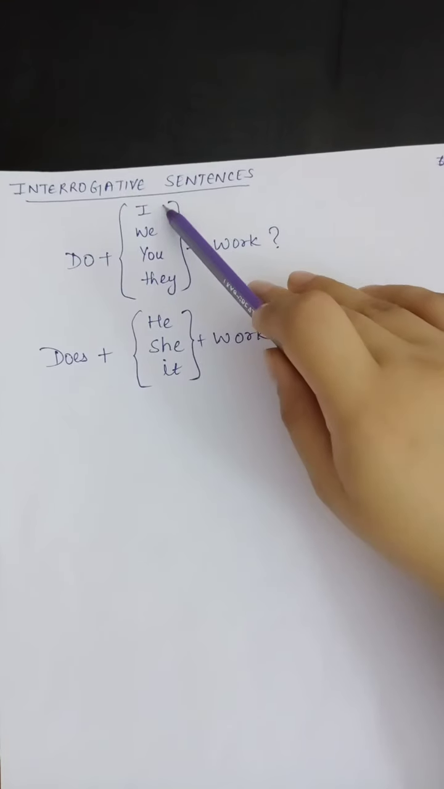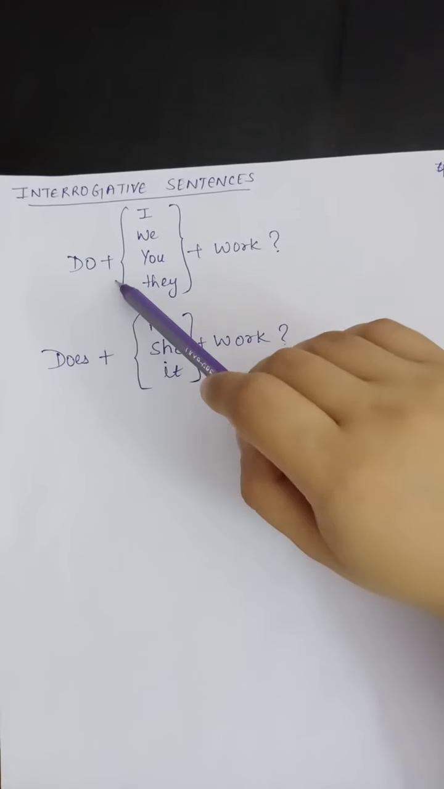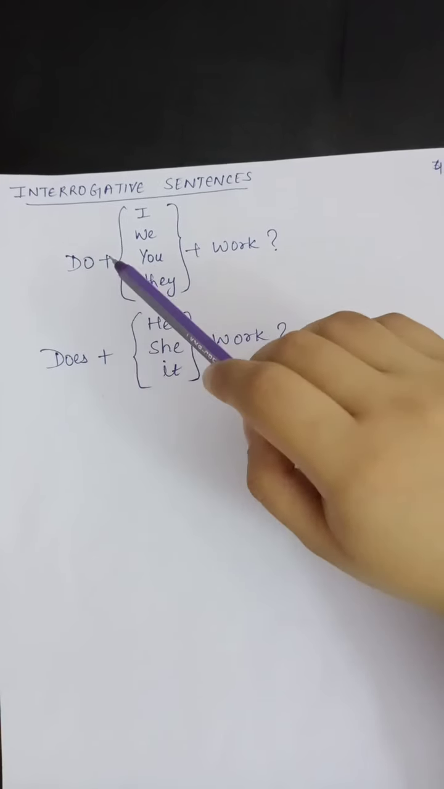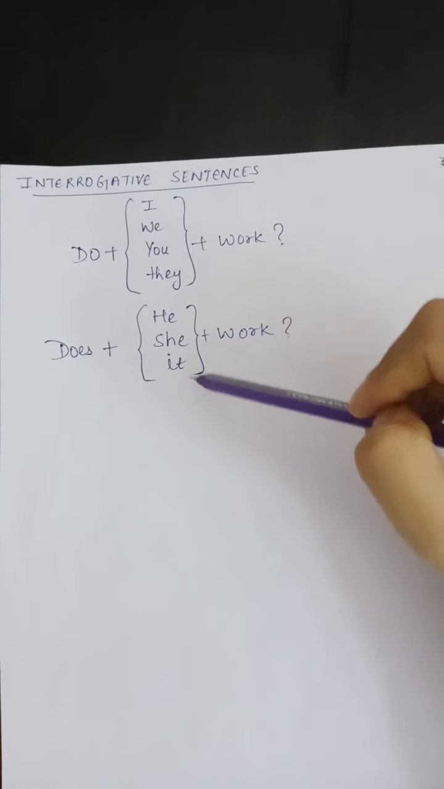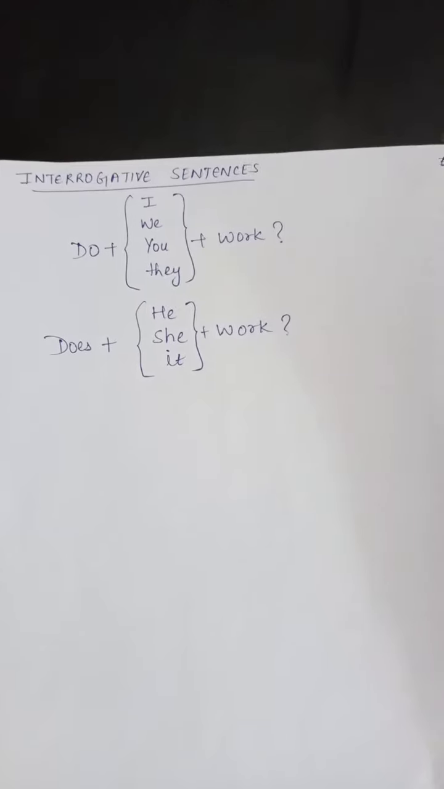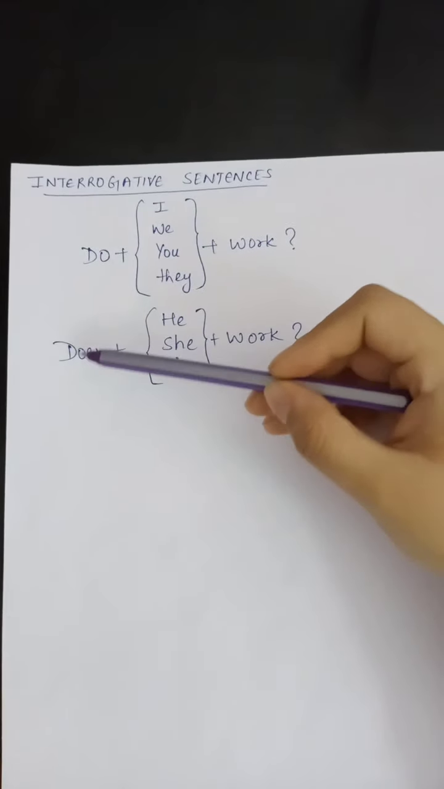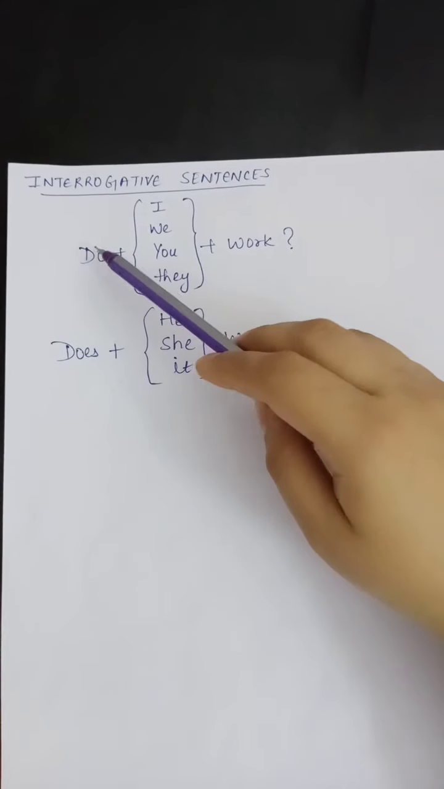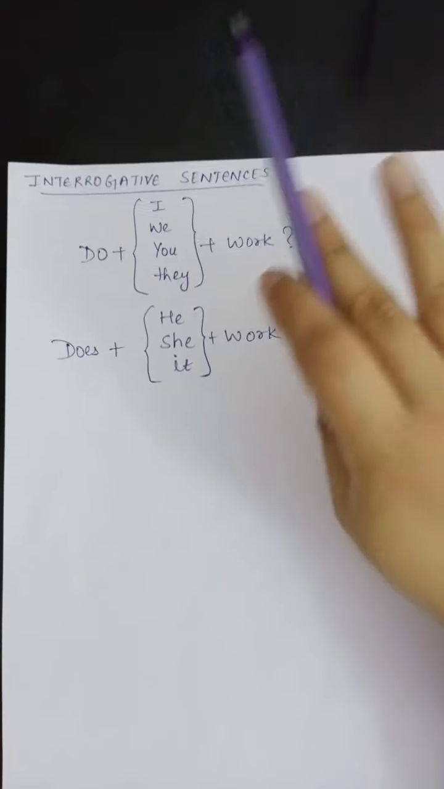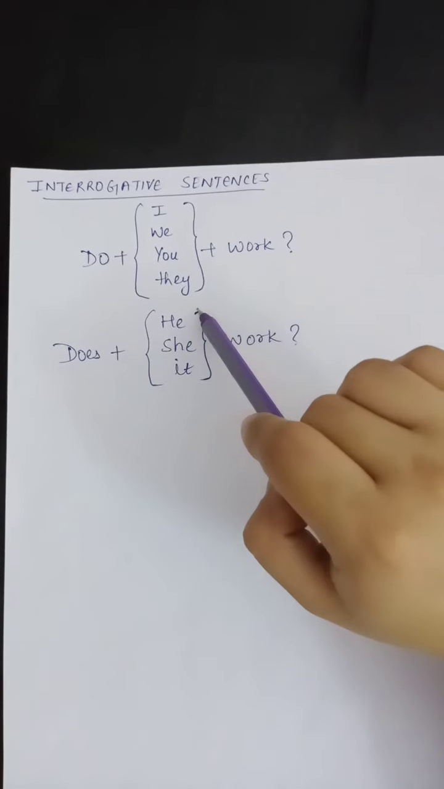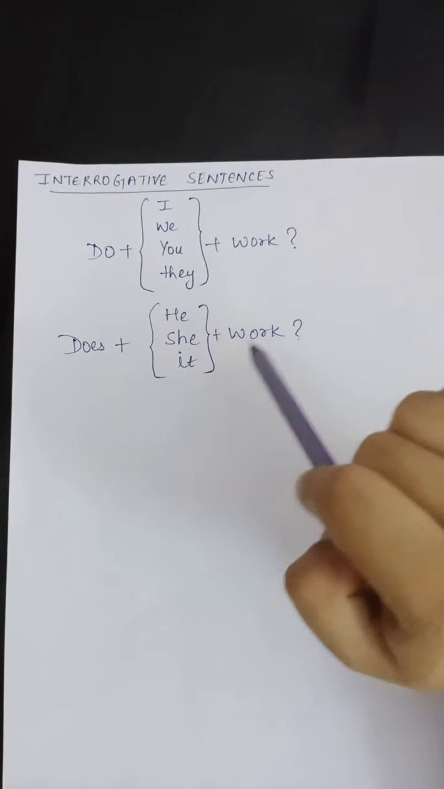So, do I work? Do we work? Do you work? Do they work? Okay, but for he, she, it, the rule is still the same that we have discussed earlier, to add es. So from do it becomes does. Other things remain the same. Does he work? Does she work? Does it work?